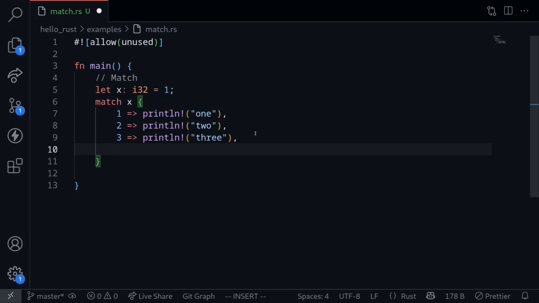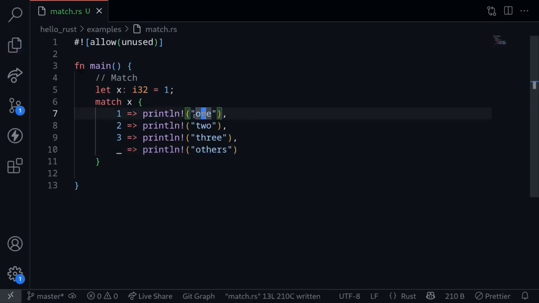We don't want to list out all the possible values for x, so here we can use the wildcard. If x does not match 1, 2, or 3, then we can put a catch-all statement with the underscore. Let's say println others. So now this match statement will execute println for 1 if x is equal to 1. If x is equal to 2, it will print out 2. If x is equal to 3, it will print out 3. Otherwise, it will execute this part of the code, which will print others.